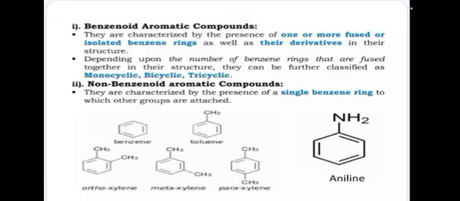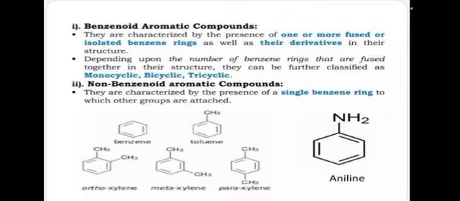That means the aromatic compound obtained by one or more benzene rings fused together. For example, benzene, naphthalene, anthracene. These are examples of benzenoid aromatic compounds, and they are classified as monocyclic, bicyclic, and tricyclic.